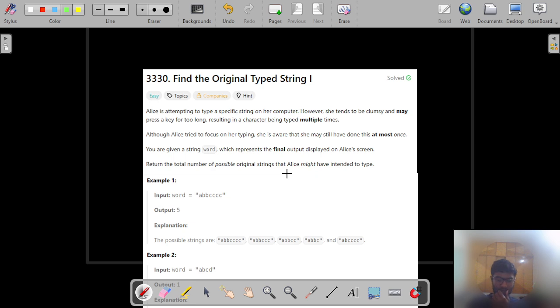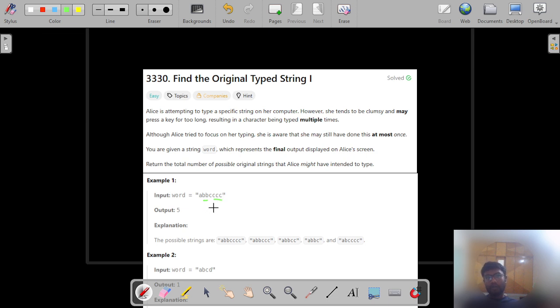So this is a very interesting problem, and it has a lot of good applications in real life as well. Let's say somebody is trying to type a specific word and there are duplicate characters. We can assume the originally typed word of the user is also an expected possibility, or there might be an additional key press of a character, maybe one or multiple times, like we see here in the case of b and the four occurrences of c.